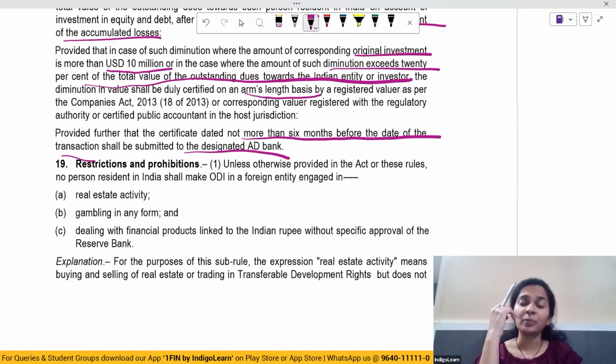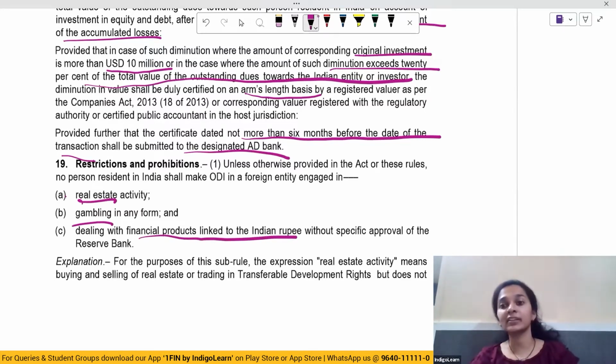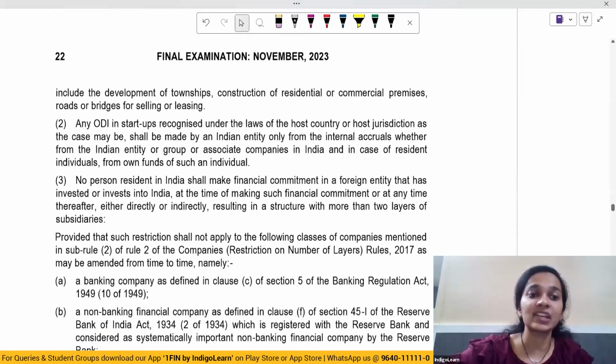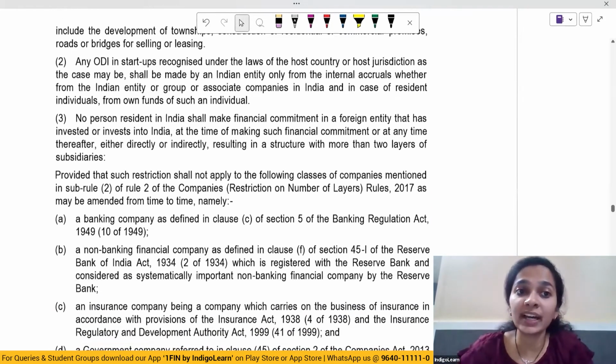So, a person resident in India shall not make overseas direct investment in a foreign entity which is engaged in real estate, gambling, or which is dealing in financial products linked to the Indian rupee without any prior approval from the Reserve Bank of India. The second restriction is any ODI in startups